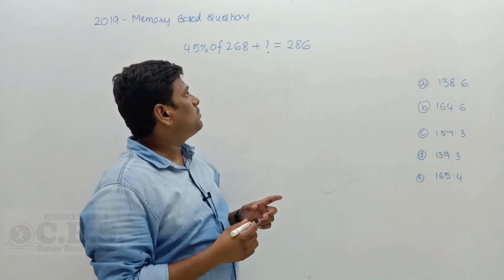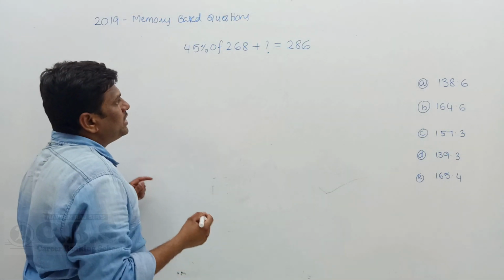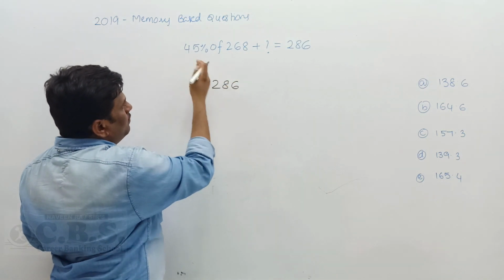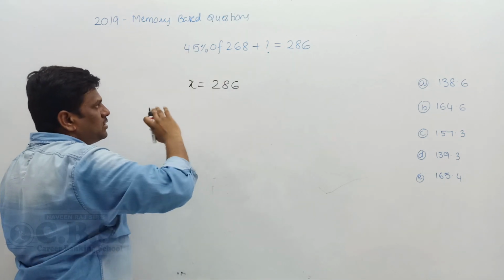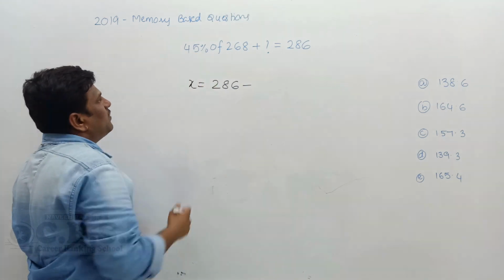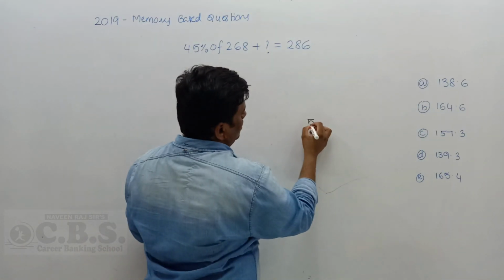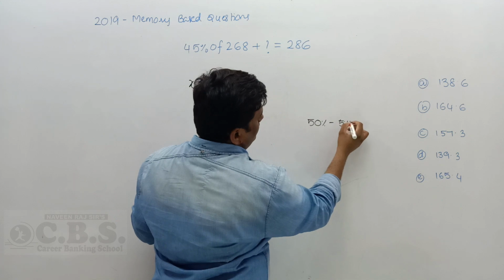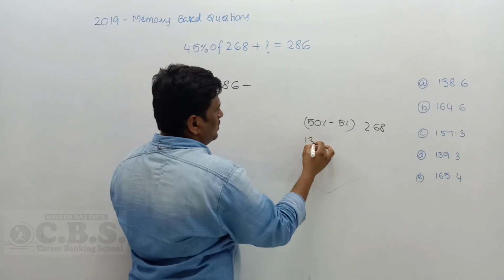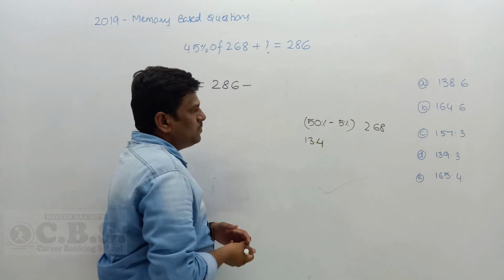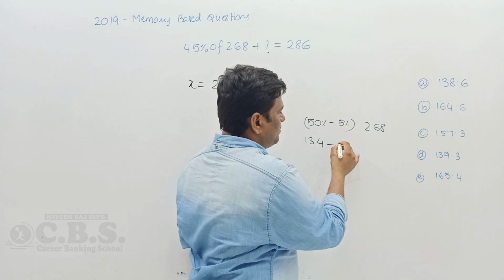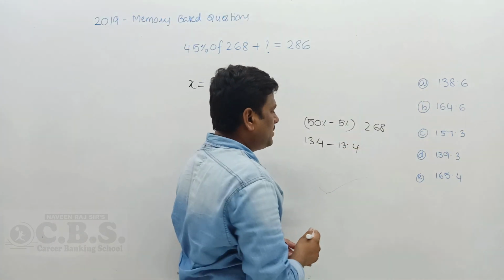The question is 45% of 268 plus question mark is equal to 286. So don't disturb the question mark. Take it as it is. When I move 45% of 268 from the left hand to the right hand, it becomes minus. So how do I operate 45% of 268? I go through 50% minus 5% of 268. 50% means half of 268, which is 134. Get my point? The difference between 5% and 50% is one decimal place, so 13.4.